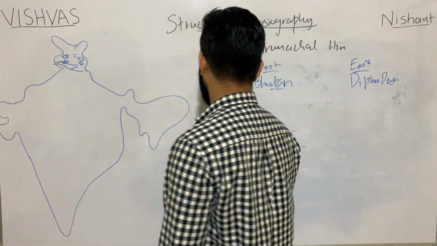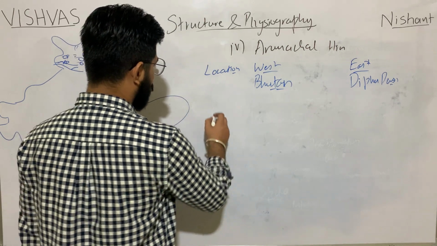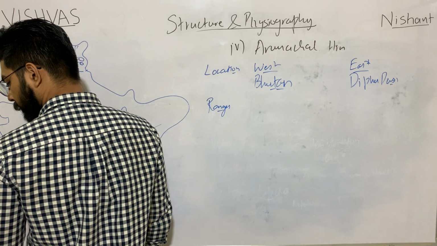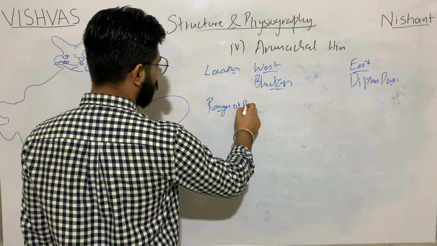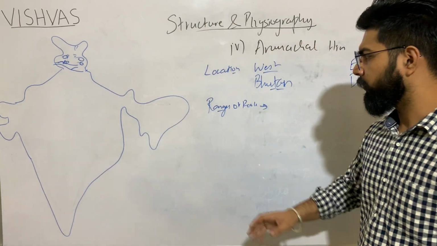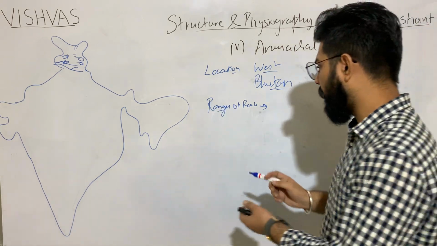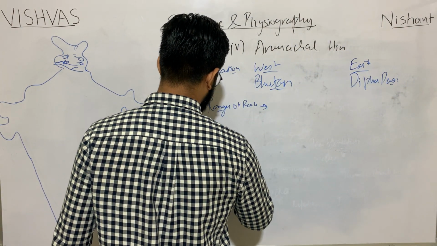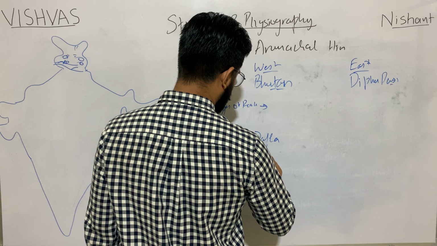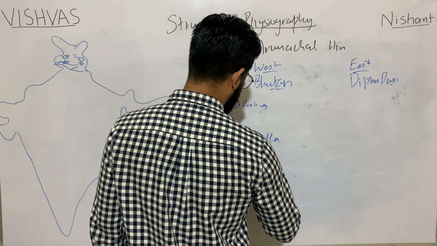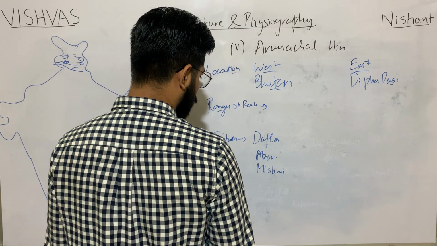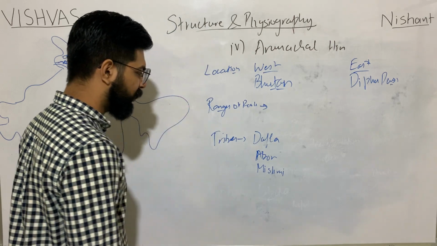Next, ranges or peaks. There are small ranges. We have them on the names of the tribes. Let's take the tribes along with it. Simple. Like Dafla, Abor, Mishmi. Tribes like Dafla, Abor, Mishmi,